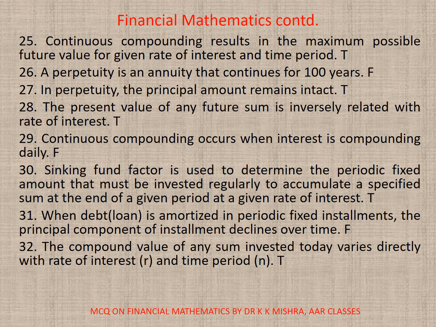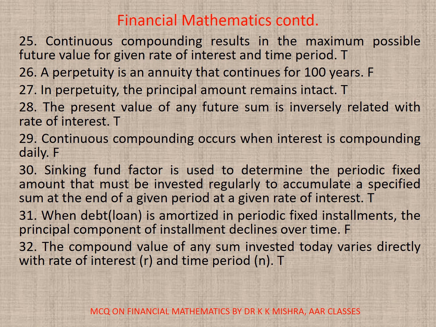26. A perpetuity is an annuity that continues for 100 years. False. 27. In perpetuity, the principal amount remains intact. True. 28. The present value of any future sum is inversely related with rate of interest. True. 29. Continuous compounding occurs when interest is compounded daily. False. 30.